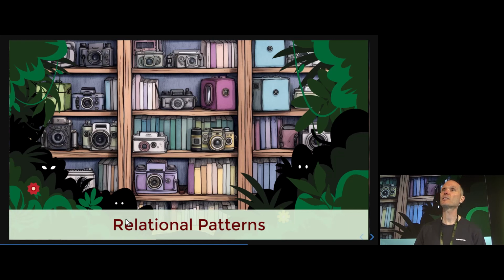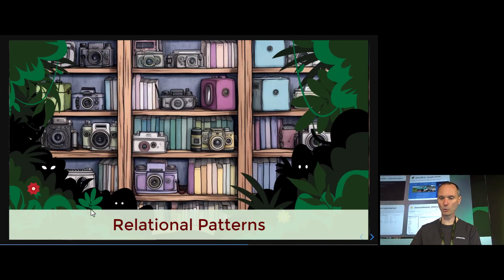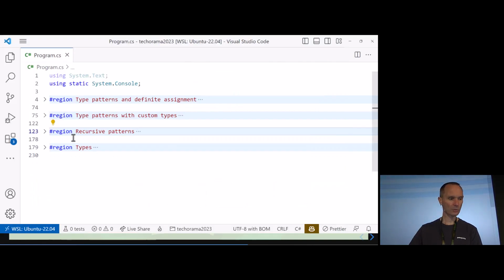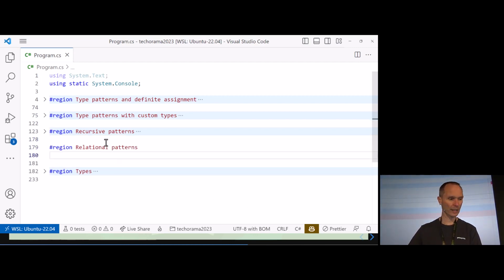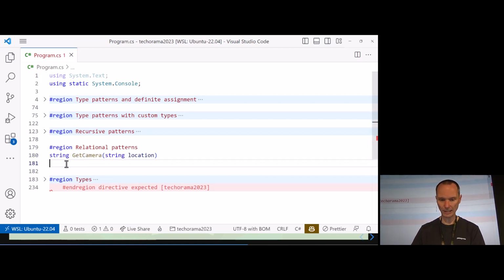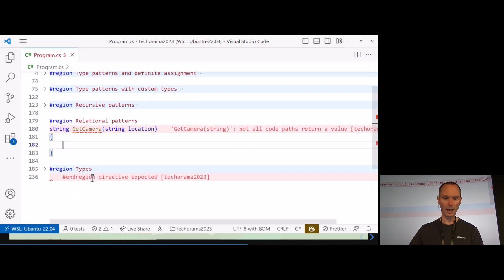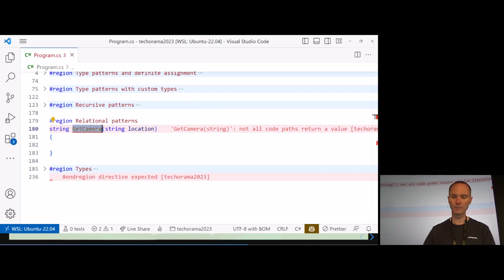And we will do that by applying more advanced relational patterns. So let's get back to our code here and create a new region. Here we have the region relational patterns. And this is the function that I would like to write together with you. I called it getCamera, and the getCamera receives a location.